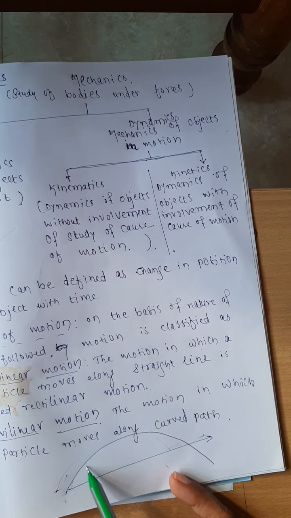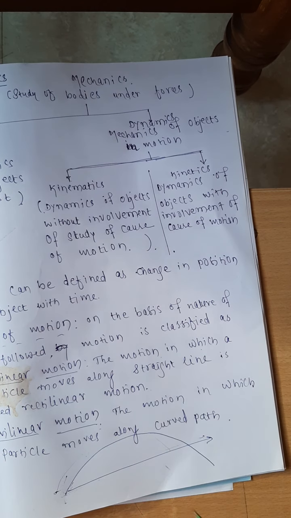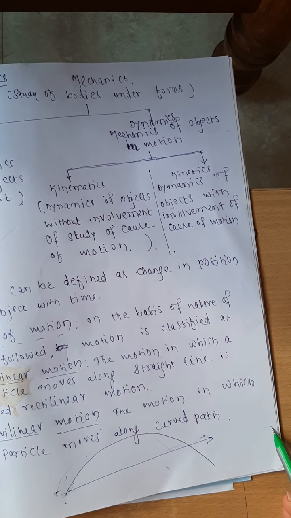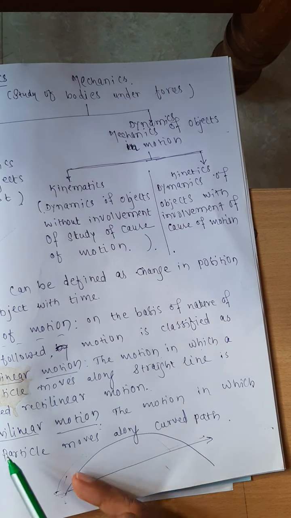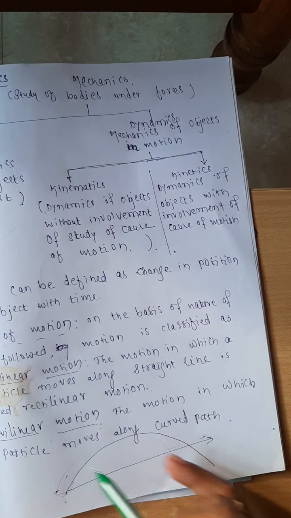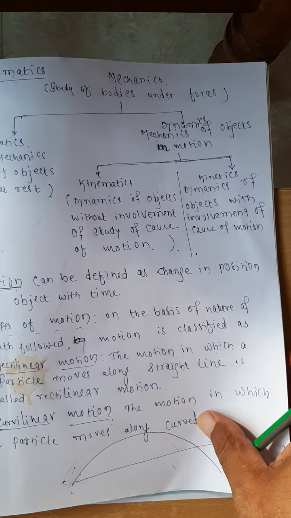What makes the difference? When you are studying it in depth, you will come to know. When the vehicle is moving in a curvilinear path, other than the frictional resistance, some other forces like the centripetal force are coming into the picture. To take that into account, the study of motion becomes specialized, and that we call the curvilinear motion. Right.